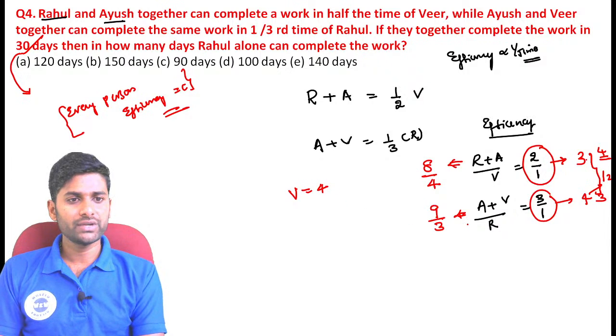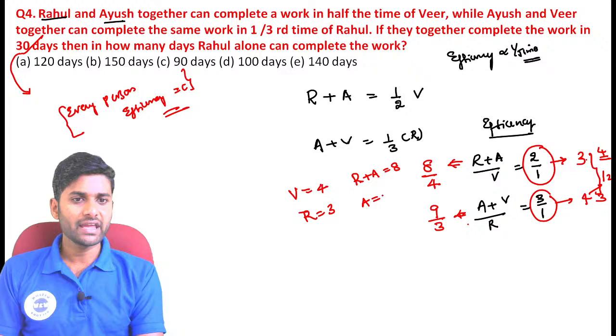Now you can directly see, guys, the V value is 4 units. The R value is equal to 3 units. R plus A is equal to 8. Here R is equal to 3, then A is equal to 5.